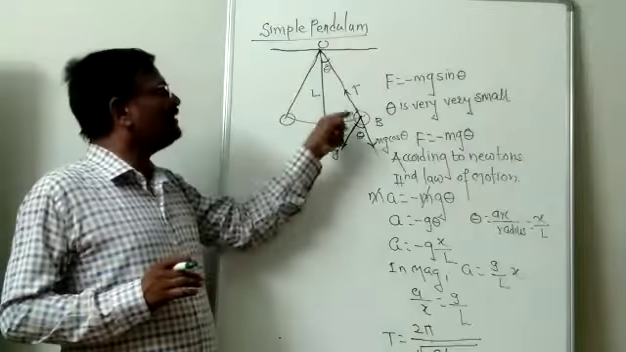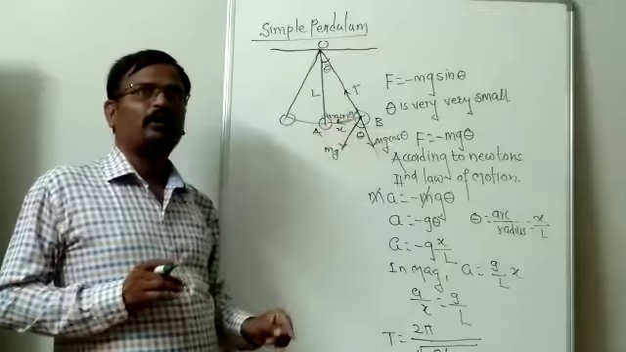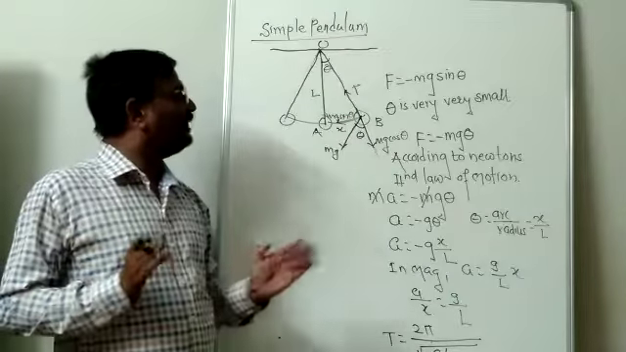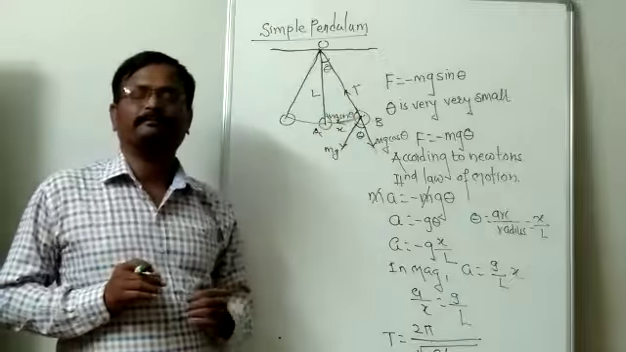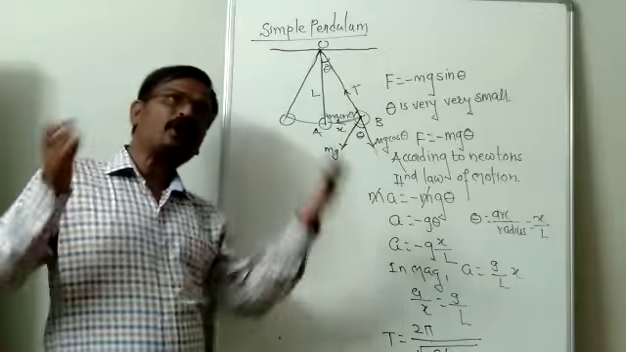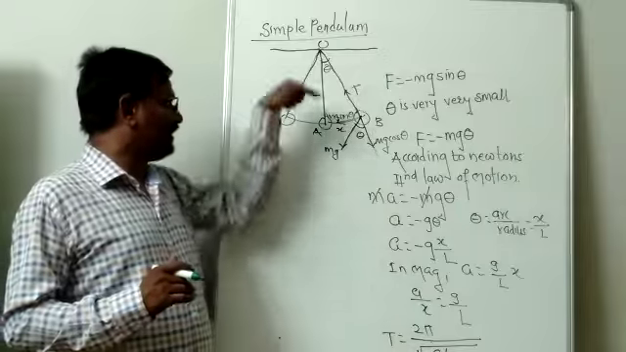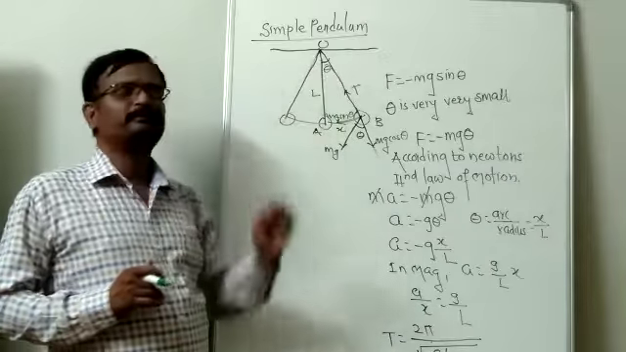When the pendulum is at point B, what happens? Two types of forces will act on the pendulum. Which are those? Tension in the string, and the second is the weight of the bob.